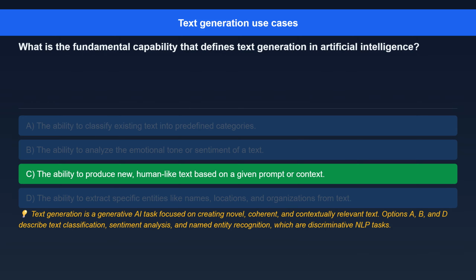The correct answer is, quote, the ability to produce new, human-like text based on a given prompt or context. Here's the explanation. Text generation is a generative AI task focused on creating novel, coherent, and contextually relevant text. Options A, B, and D describe text classification, sentiment analysis, and named entity recognition, which are discriminative NLP tasks.